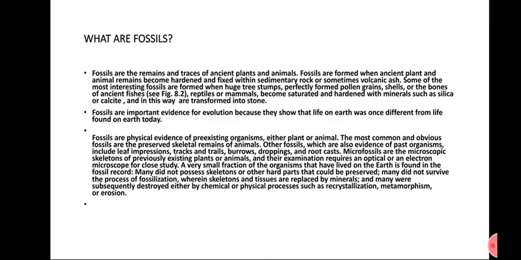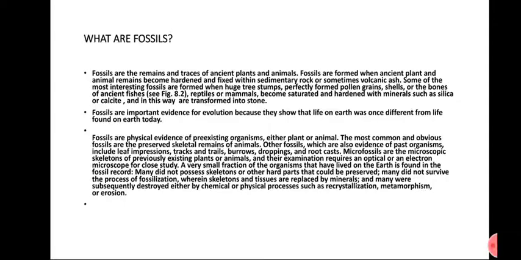Some of the most interesting fossils are formed when huge tree stumps, perfectly formed pollen grains, shells, or the bones of ancient fishes, reptiles, or mammals become saturated and hardened with materials such as silica or calcite, and in this way are transformed into stone. What does it mean? That fossils are the remains of ancient plants and animals.